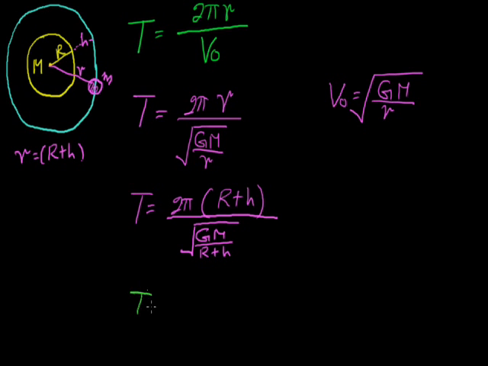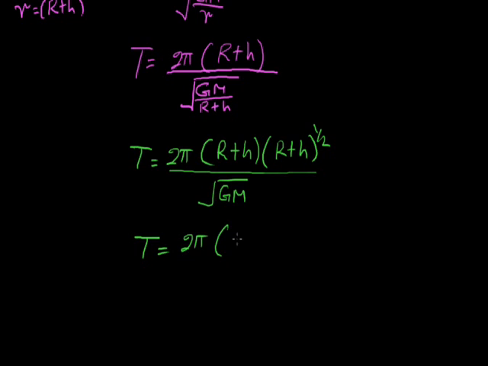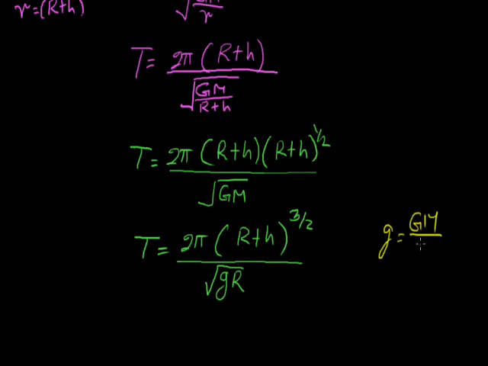Here again T is equal to 2 pi (R plus h), taking it upward, it becomes (R plus h) into (R plus h) raised to the power half upon root GM, and T is equal to 2 pi (R plus h) raised to the power 3 by 2 upon root GM. We know that g is equal to GM upon R square, so GM will be equal to gR square. We put the value of GM as gR square.